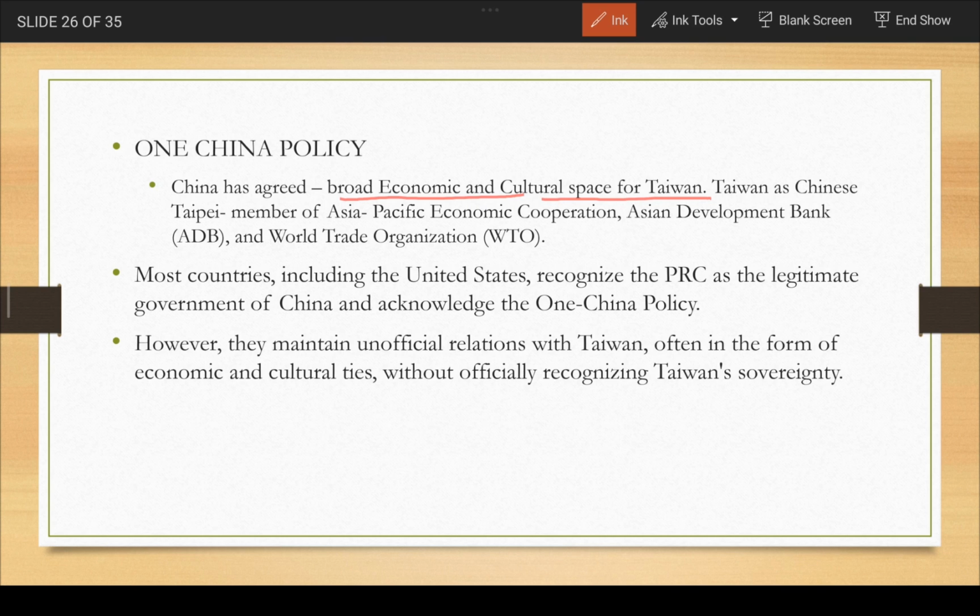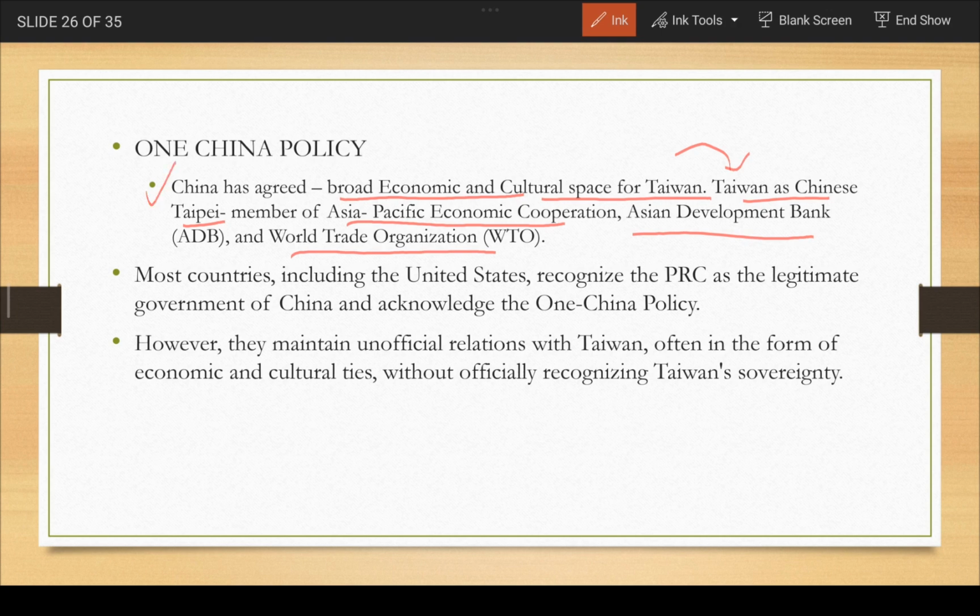Also, China has accepted the membership of Taiwan as Chinese Taipei in various organizations. These are like Asia Pacific Economic Cooperation, Asian Development Bank, and World Trade Organization. So in these particular organizations, China has accepted a separate membership for Taiwan as Chinese Taipei. This is also one thing China has agreed upon.